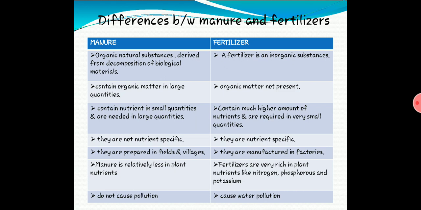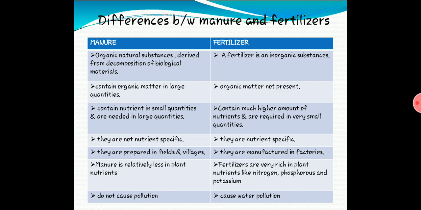Third point, manure contains nutrients in small quantities and is needed in large quantities. That's why we have to add manure in large quantities. Whereas fertilizer contains a much higher amount of nutrients, that's why it is required in very small quantities. Only a little amount of fertilizer can be used in the fields, because it is very rich in nutrients. But whereas manure, you have to use more and more, because it has a lesser amount of nutrients.